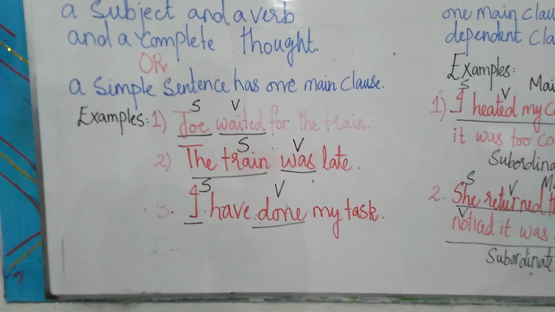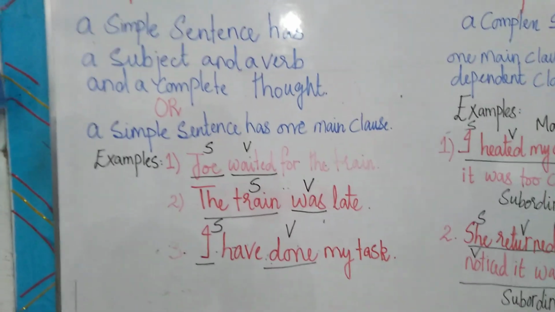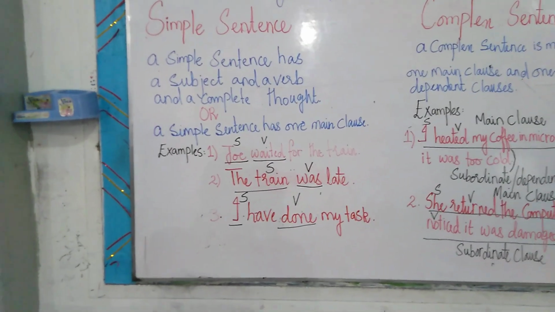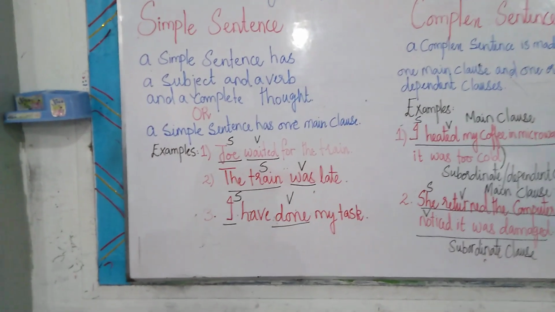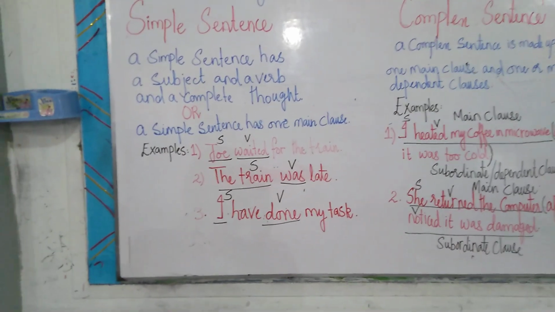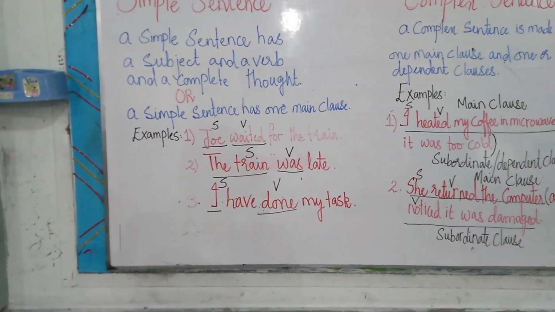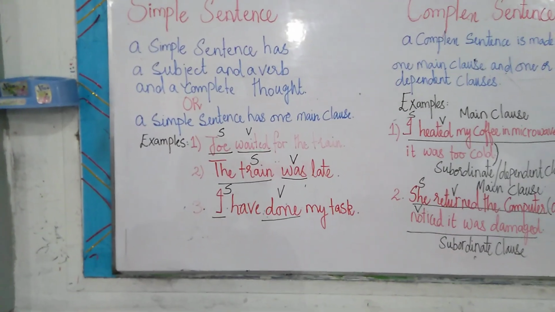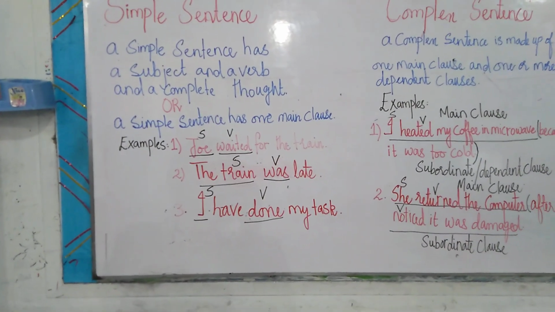The second example of the simple sentence, bache, is: the train was late. The train is a subject, was is a helping verb, but still it's a verb. So this sentence also has a subject and a verb and it's giving us a complete sense, that the train was late. So yes, it's a main clause as well.